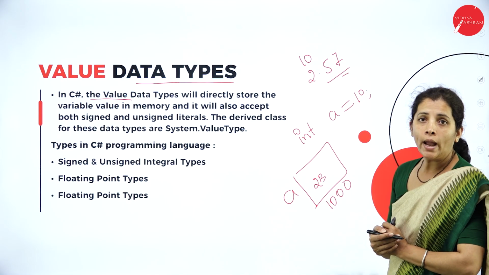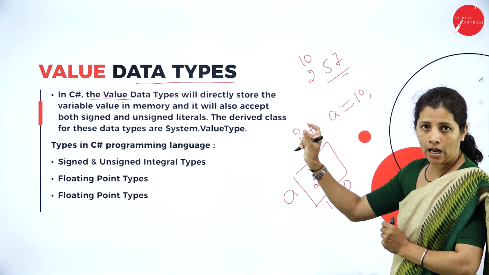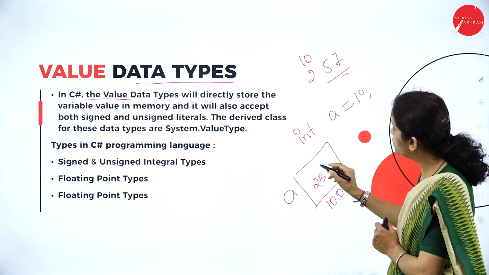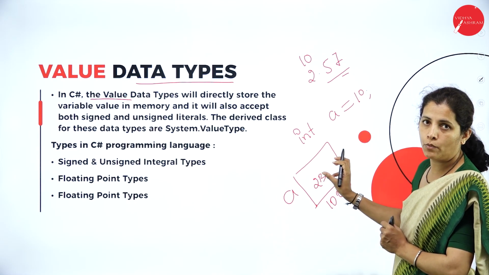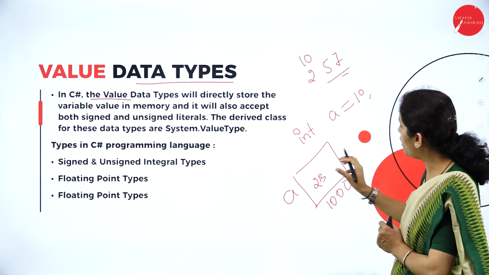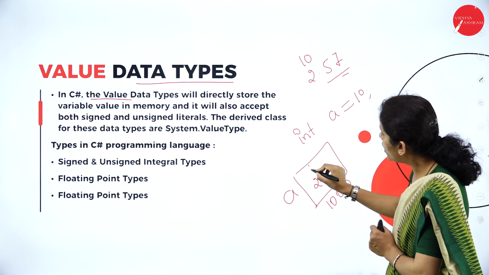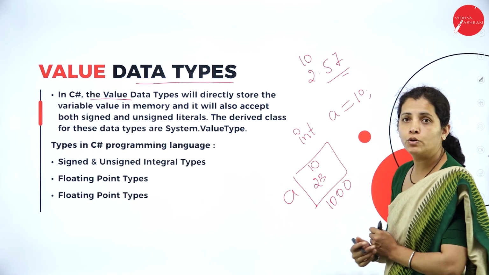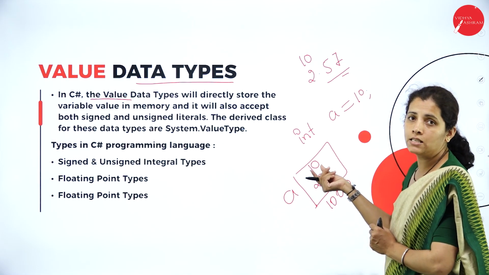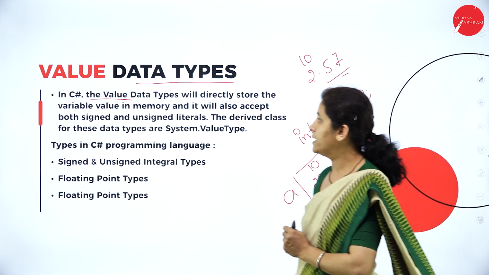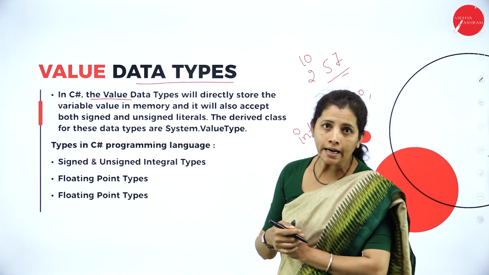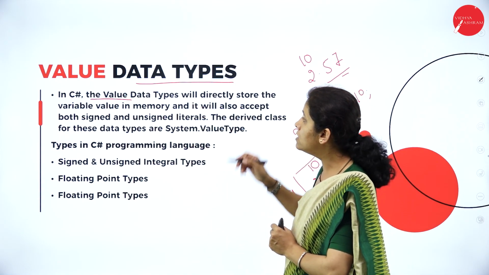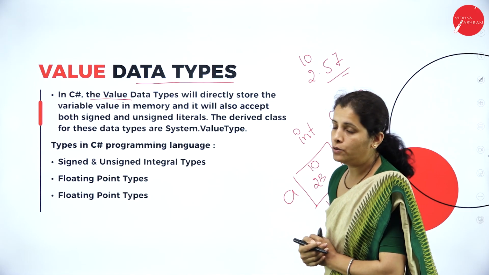Now in a value data type, what am I going to store? I'm going to store the value in that block. So what value do I have? 10. I'm going to store 10 in this memory. Okay, fine.